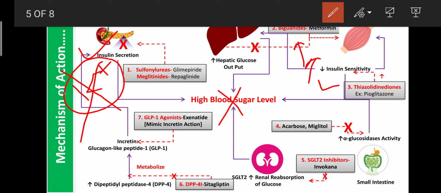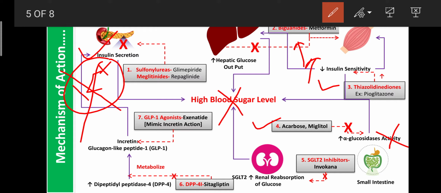The fourth class is acarbose or miglitol, also commonly in the market, and voglibose. These drugs inhibit the alpha glucosidase enzyme activity. Due to that, they inhibit the breakdown of polysaccharides into monosaccharides, as well as inhibit the absorption of glucose from the small intestine.